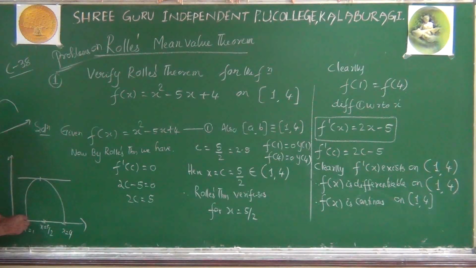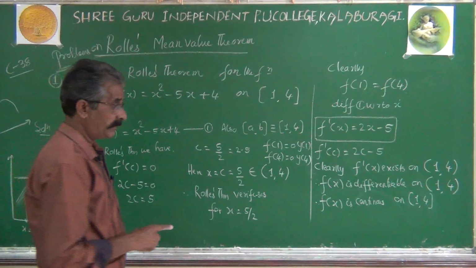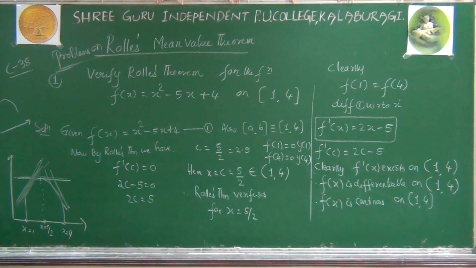That's why your graph will be intersecting the x-axis at point x equal to 1, at point x equal to 4, and in particular at point x equal to 5 by 2 there will be a tangent parallel to the x-axis. There are still a number of tangents on this curve. I am not saying that there are no tangents. There are a number of tangents, but they will not obey Rolle's theorem because at those points the tangents are not parallel to the x-axis. I hope you followed this concept.